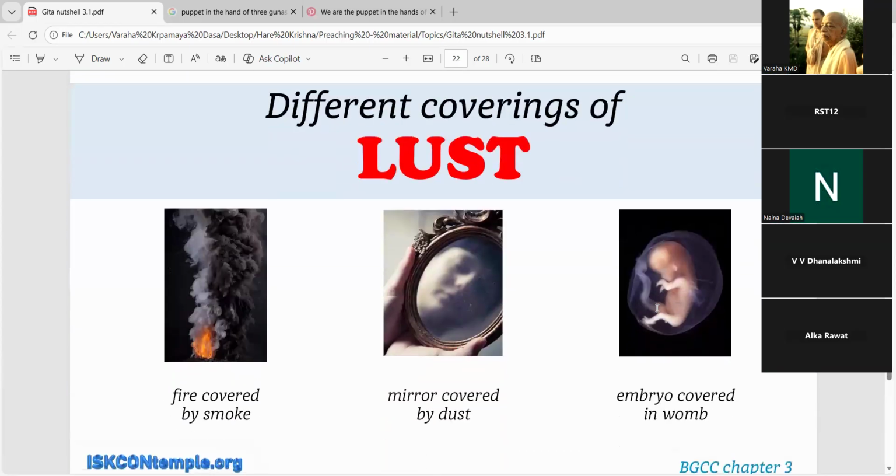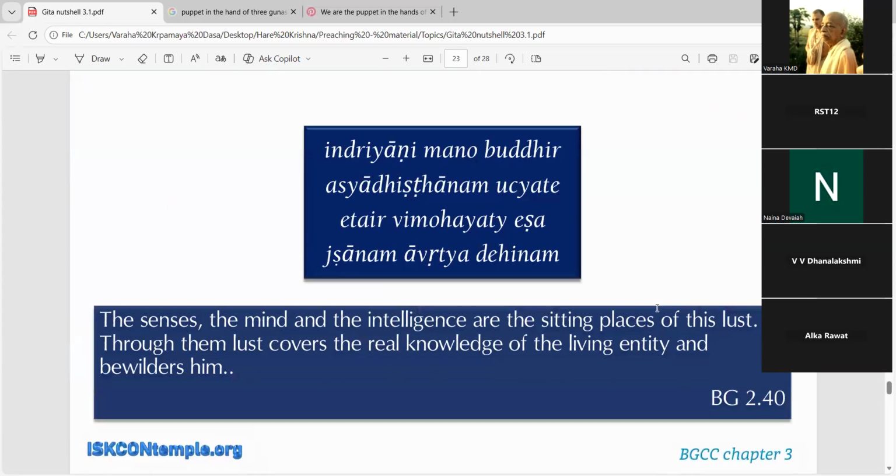See, if we know that the enemy is lust, first of all, we should be able to figure out where this enemy is seated. Now here Krishna has told in Bhagavad Gita what is the sitting place of lust: the senses, because it is the eyes which are seeing so many things, right? Or it is the nose which is taking that smell and thinking, oh, it is very nice. Let me eat 10 gulab jamuns. One gulab jamun is not sufficient because we got nice fragrance, like Mysore Pak in South India or masala dosa, right? So it starts from the senses, and then it comes to the mind.